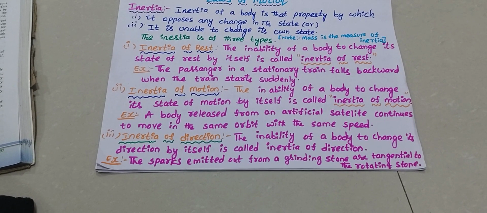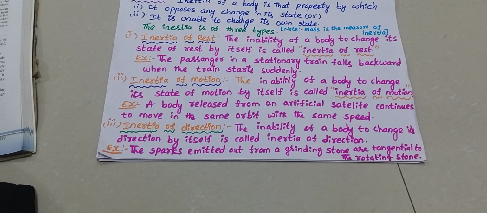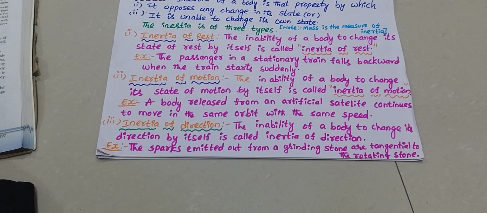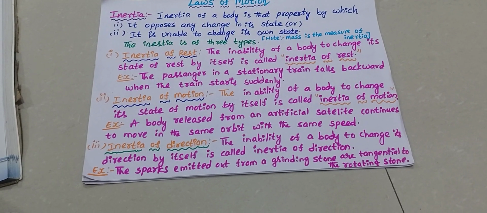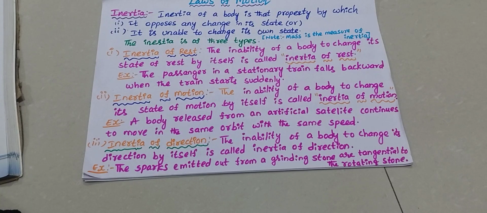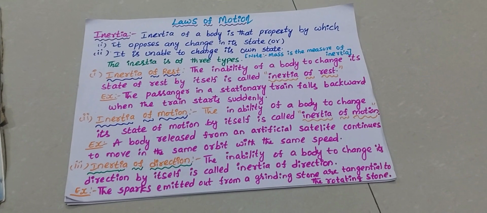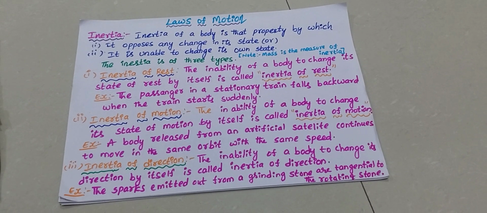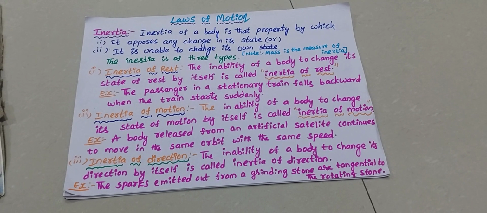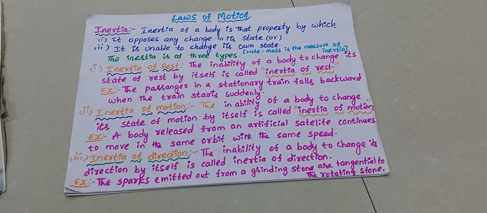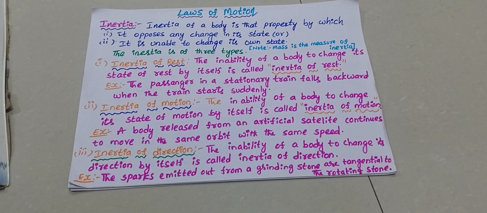A torpedo can even set heavy objects rolling. In these examples, some external agency is needed to provide motion. Similarly, in order to stop a moving body, an external agent or force is needed. In these basic examples, the external agency is in contact with the object, but it is not necessary always.